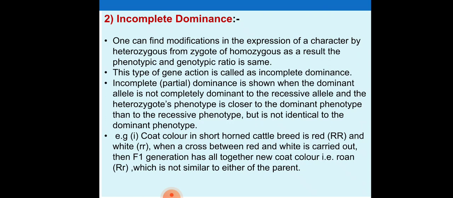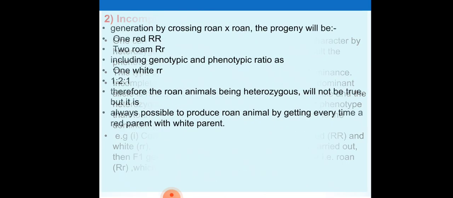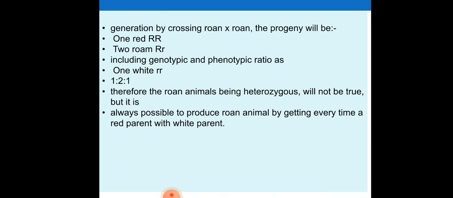When a cross between red and white is carried out, the F1 generation has an altogether new coat color, that is roan, which is not similar to either of the parents. In the next generation, by crossing roan to roan, the progeny will be one red, two roan, and one white, including genotype and phenotype ratio, that is 1:2:1. Therefore, the roan animals being heterozygous will not breed true, but it is always possible to produce a roan animal by crossing a red parent with a white parent every time.